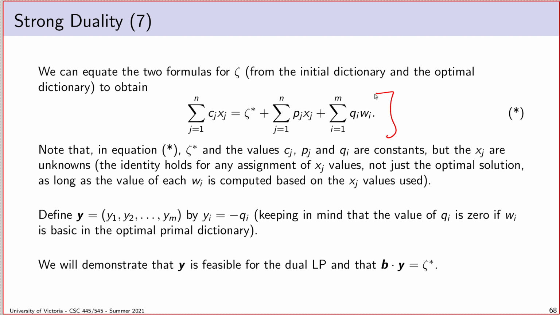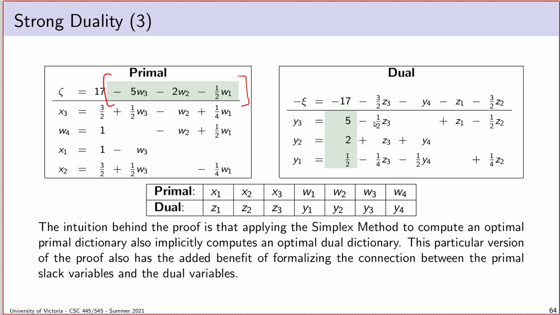So the definition of y is actually pretty easy. What we're going to do is define each variable yi to just be the negative of the corresponding objective coefficient on my slack variables wi. And if we scroll back to this, something that we brought up in part 1 was this interesting correspondence, although we can't really say equivalence, but there is a correspondence between the slack variables of the primal LP and the optimization variables of the dual LP.